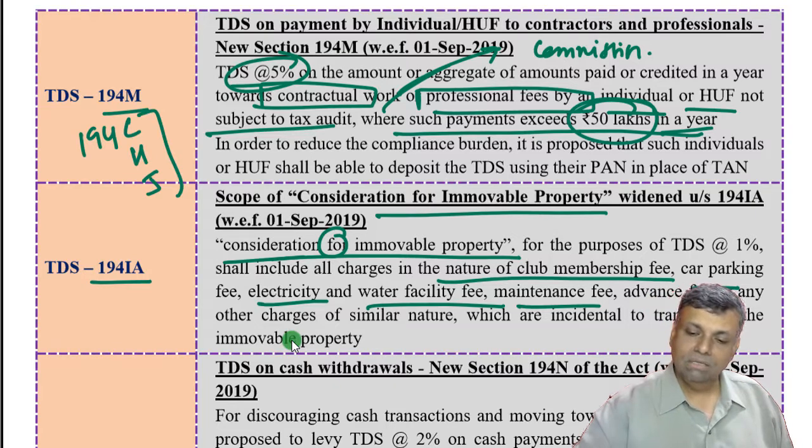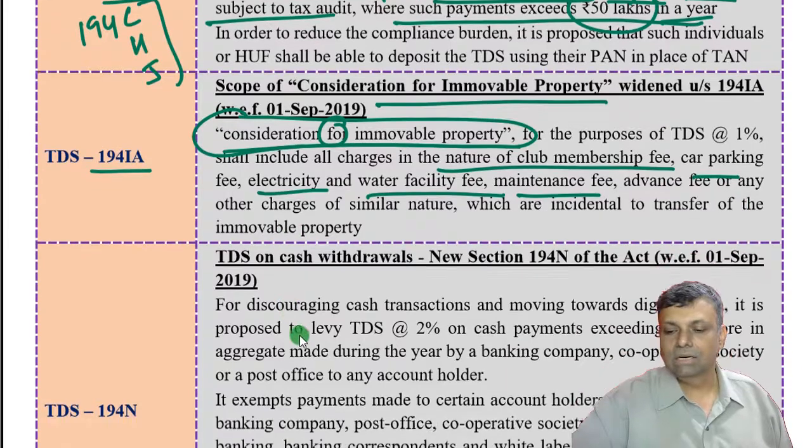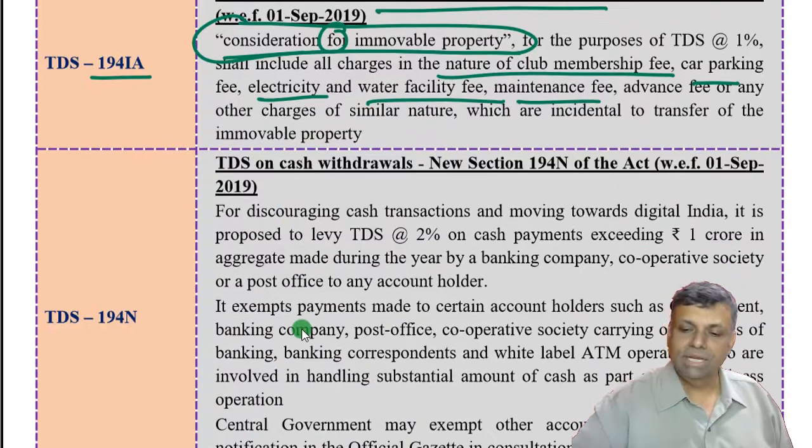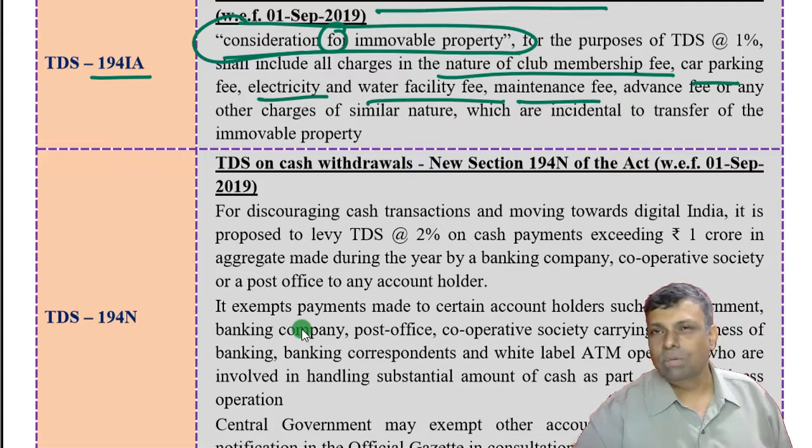So basically the consideration for the immovable property, this particular phrase has undergone a little bit of a change in terms of the understanding. But normally we say when I'm buying a property, it's only the purchase price. But even together with that, if I'm making the associated payments, the total figure has to be considered for the purpose of TDS obligations. That's all the law is trying to say.